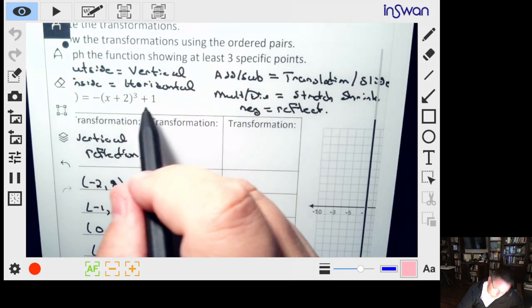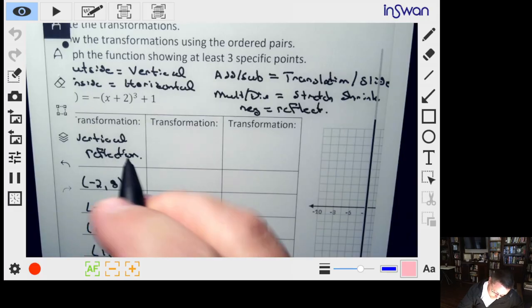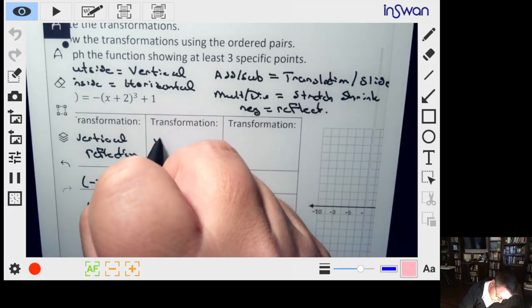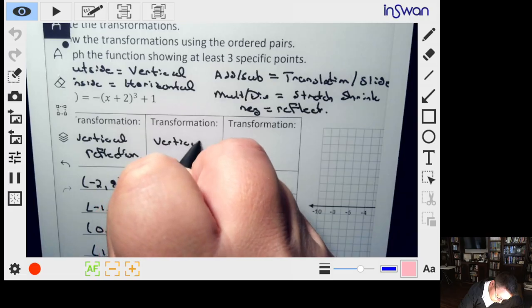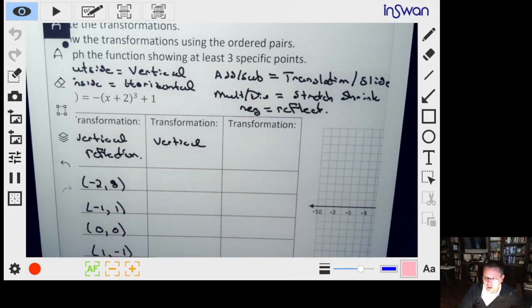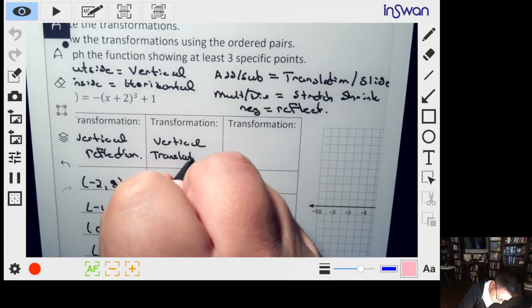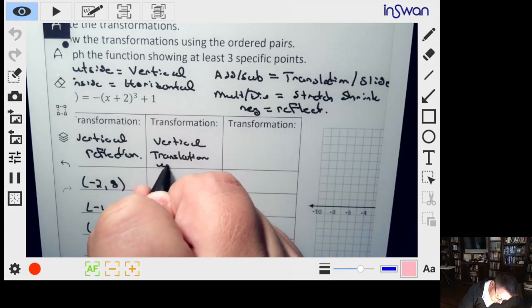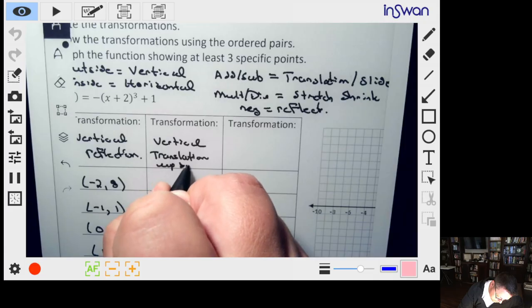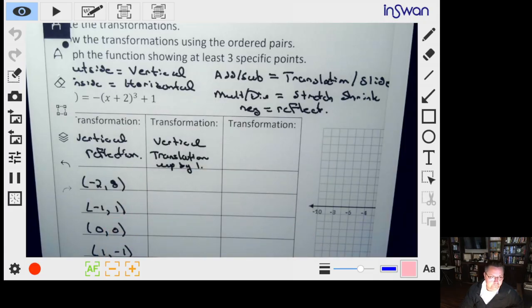Well, we're going to add 1 to all of the y values. So we have a vertical slide, a vertical shift, or a vertical translation of up by 1.